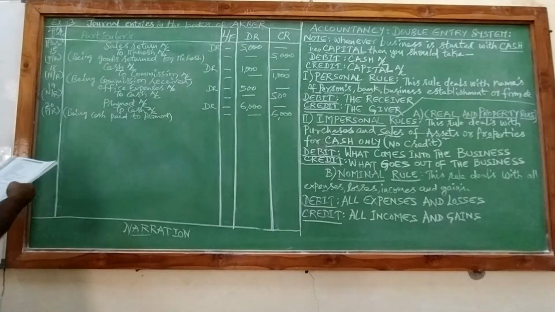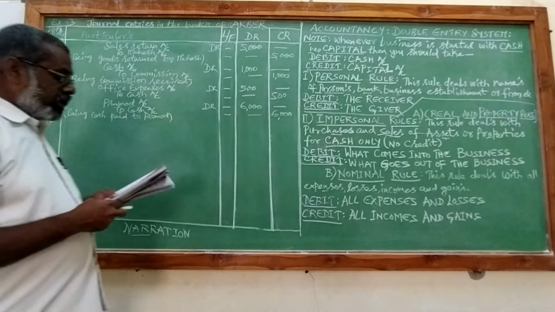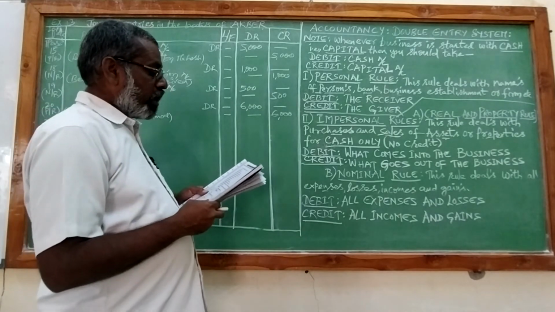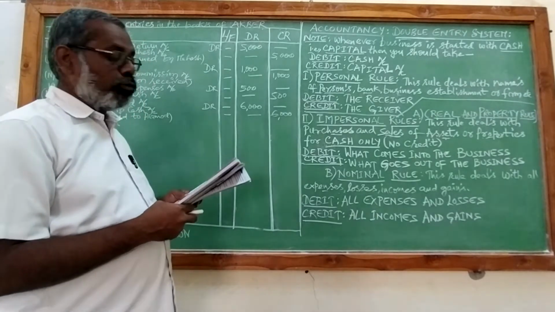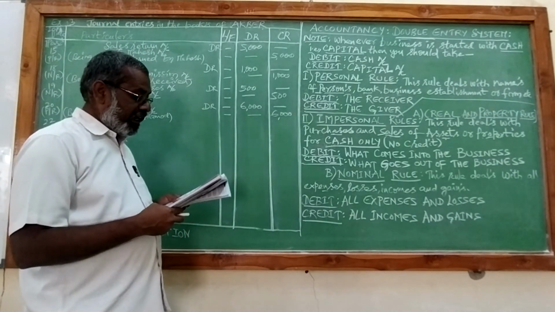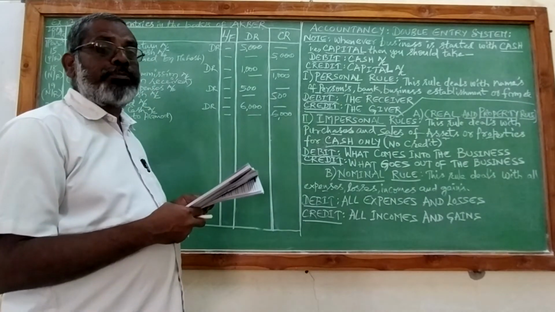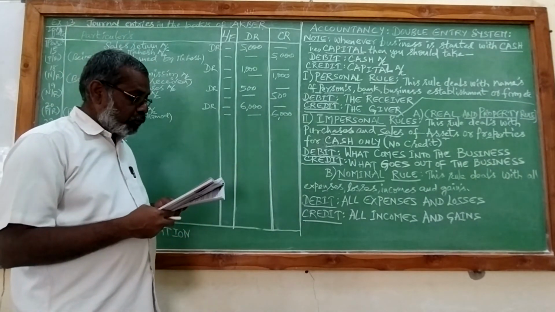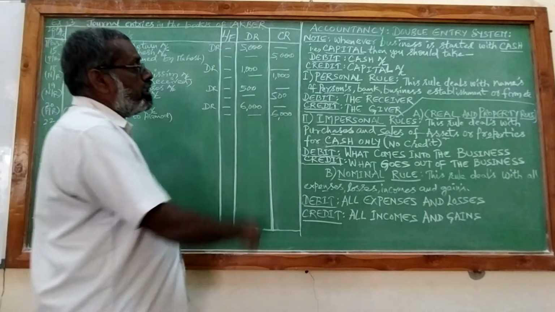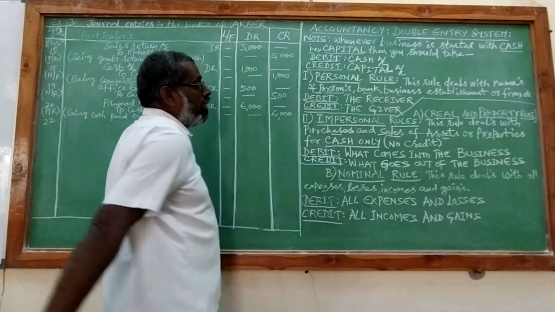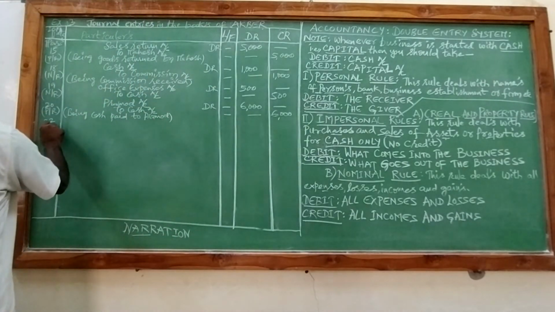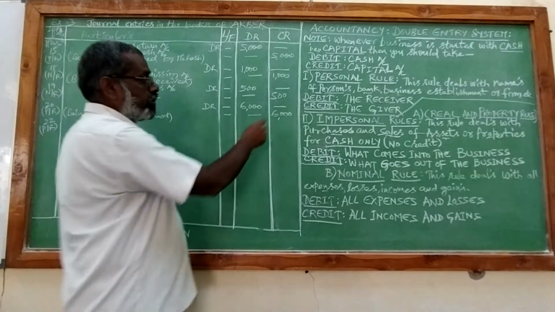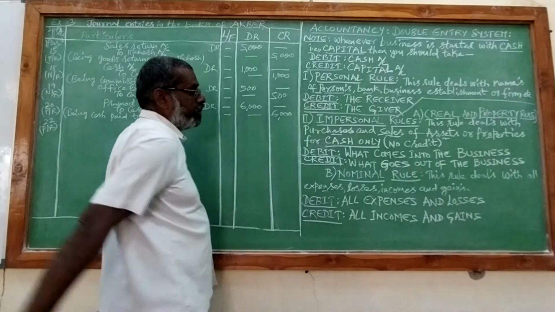And next one is March 22. Return goods to Radhika. If you see in the question, on March 9th, bought goods from Radhika is there. So that means on March 9th, we have purchased goods from Radhika, and on 22nd, we found that goods are spoiled. So we are returning back to Radhika. So it comes under personal rule because name of the person Radhika is mentioned.